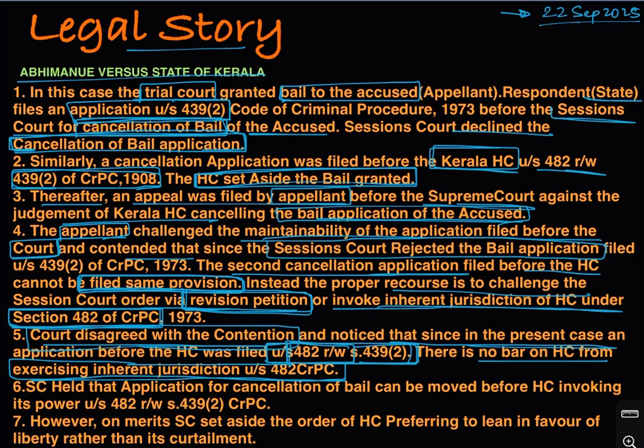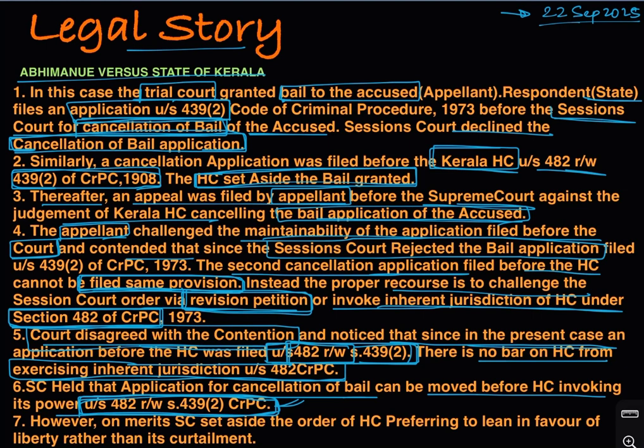The Supreme Court held that an application for cancellation of bail can be moved before the High Court invoking its power under section 482 CRPC read with section 439 subsection 2 of CRPC.